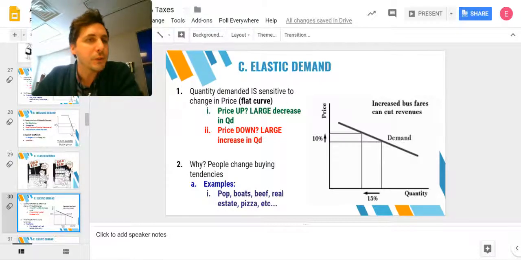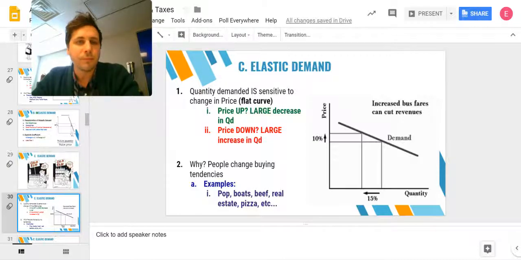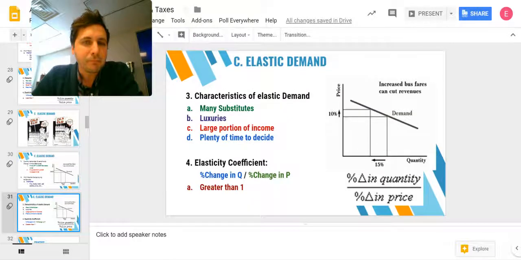Real estate, houses are never going on sale, right? But we're always looking for a deal on those. Always shopping deals for real estate. And because such a large portion of your income is such a big commitment, a slight change in price can make a big difference for us. Pizza is delicious, but also when things are on sale, when pizza's on sale, people tend to buy more pizza.